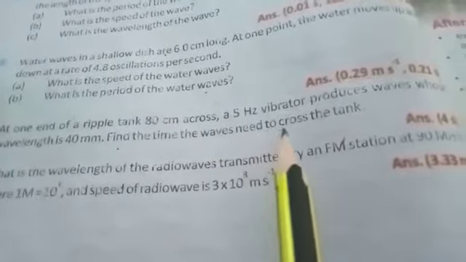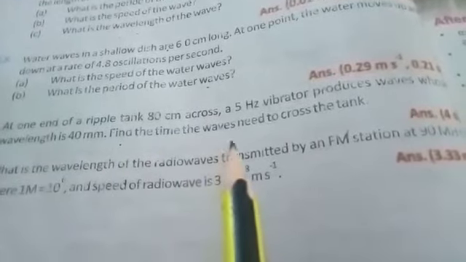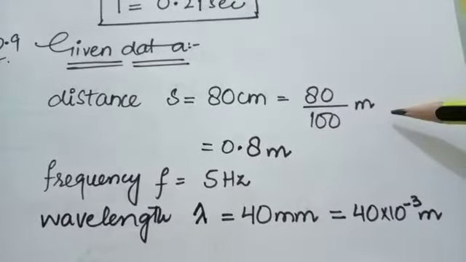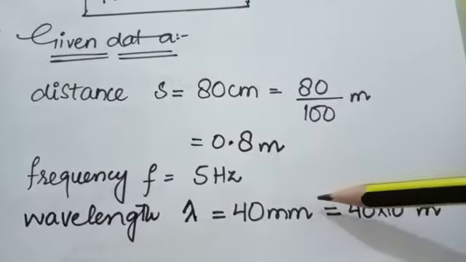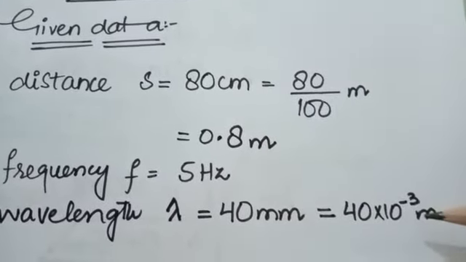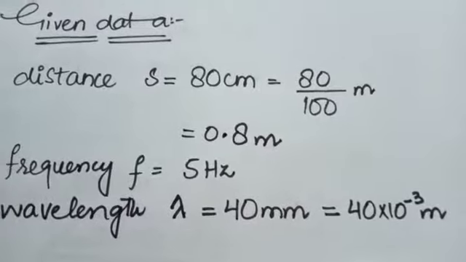The next question: at one end of a ripple tank 80 cm across, a 5 Hz vibrator produces water waves whose wavelength is 40 mm. Find the time the waves need to cross the tank. The distance, length, is 80 cm, frequency is 5 Hz and the wavelength is 40 mm. We have to find the time. Given data: distance is 80 cm, we will convert it into meter. Frequency is 5 Hz, wavelength is 40 mm. Milli is equal to 10 raised to the power minus 3, so we can write it as 40 into 10 raised to the power minus 3 meter.